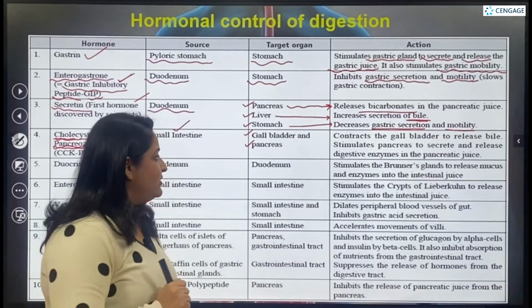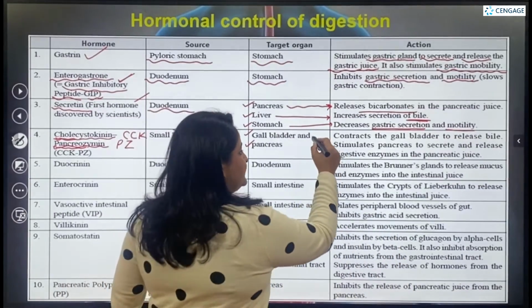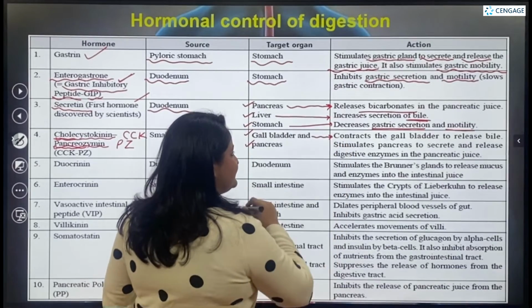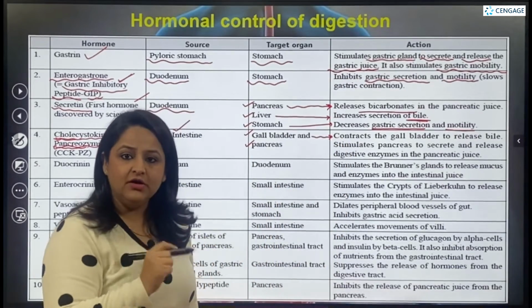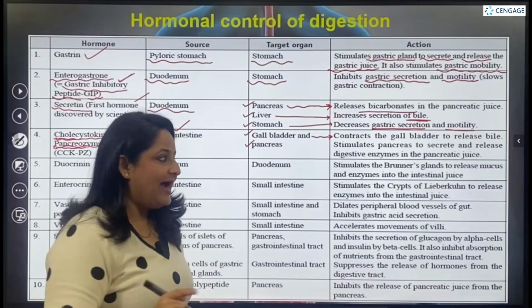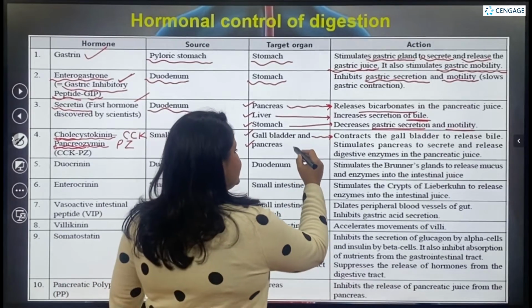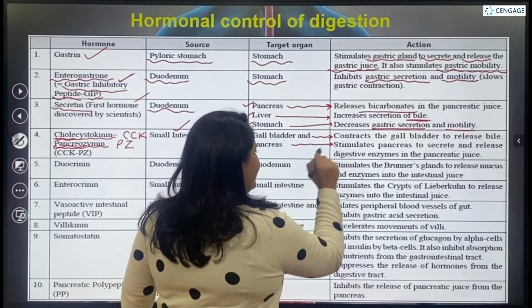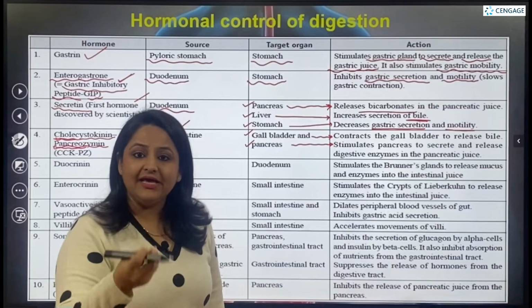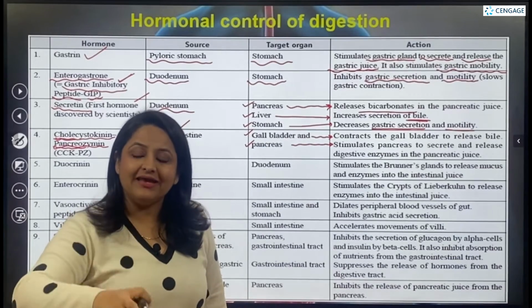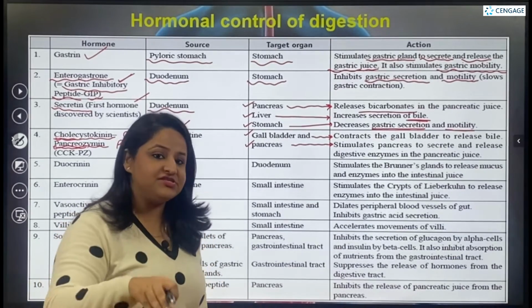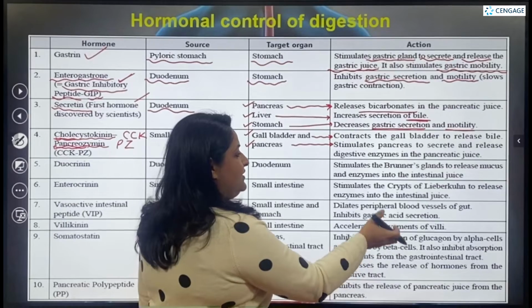Now what is it doing over there? In the gallbladder, it is going to facilitate the contraction of the gallbladder to release the bile. And in the case of the pancreas, it is going to stimulate the pancreas to secrete the pancreatic juices, to secrete the digestive juices into the duodenum.